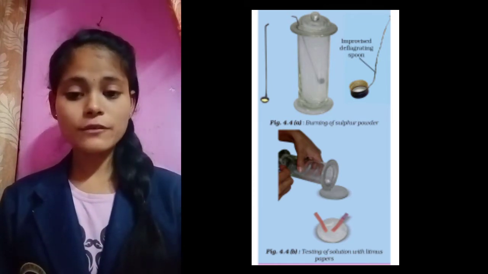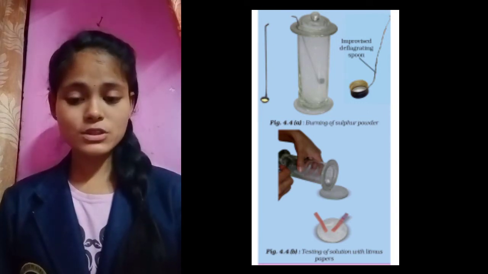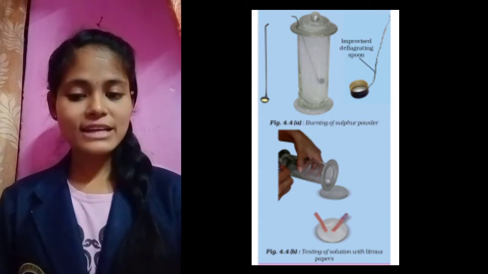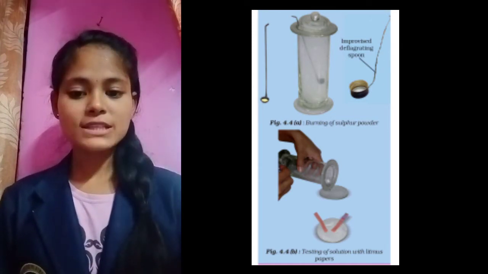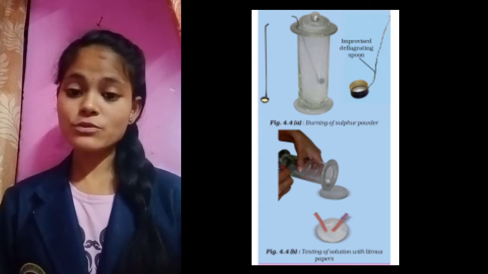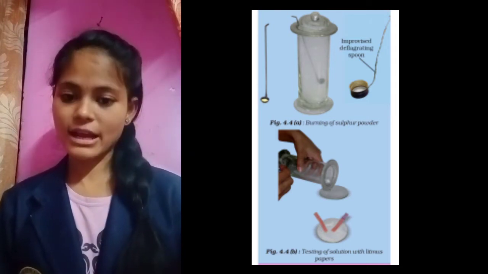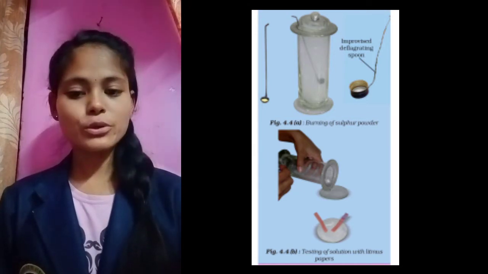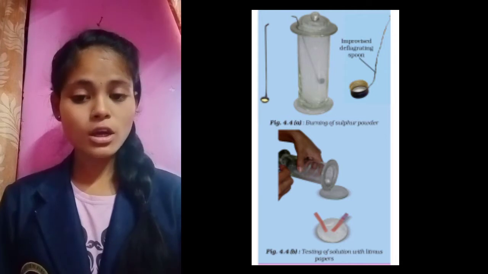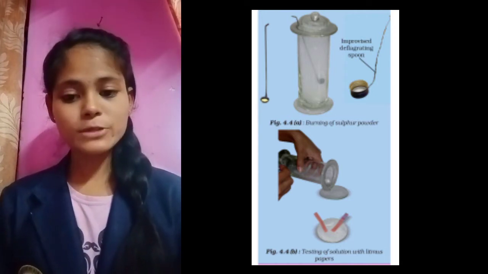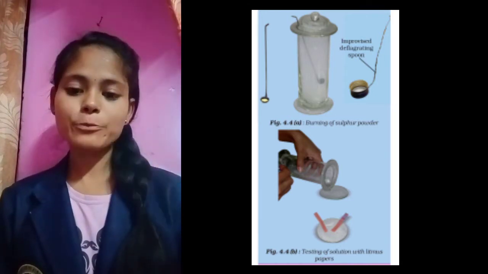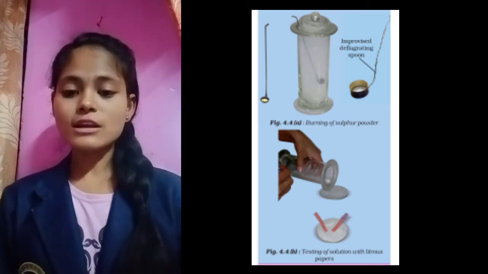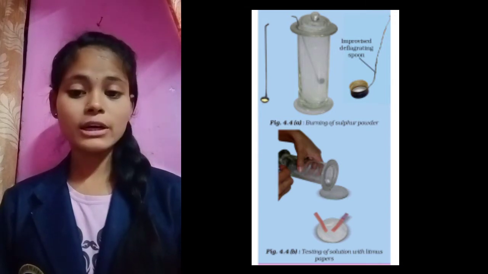Now generally when sulfur reacts with oxygen, means burns in the presence of oxygen, sulfur dioxide gas is formed. This sulfur dioxide is a non-metallic oxide. Means sulfur is a non-metal and it reacts with oxygen and forms sulfur dioxide gas. Now when we put a red litmus paper into it, there will be no change because it is not basic in nature. But when we put a blue litmus paper into it, we will find that the blue litmus paper turns to red.